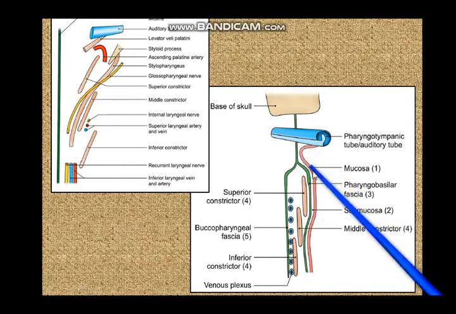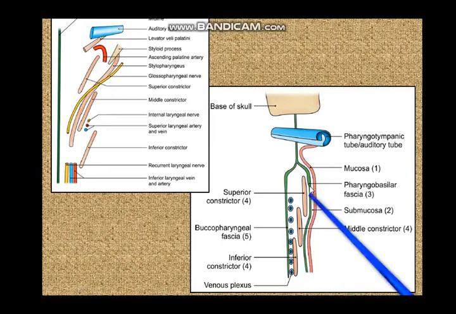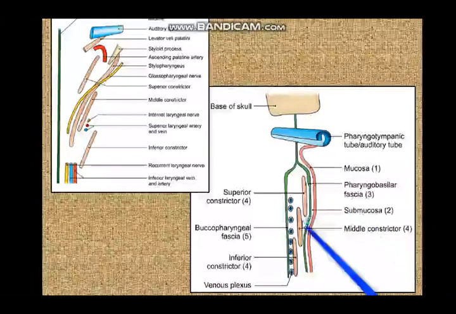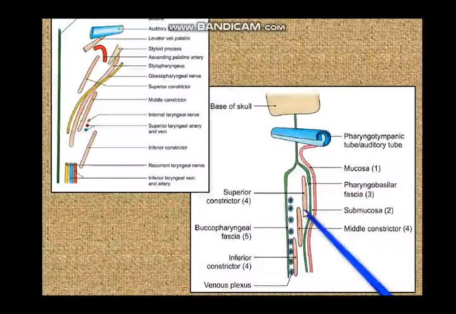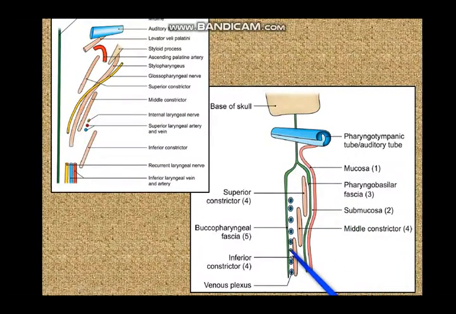So here you have the mucous membrane of the pharynx and the pharyngobasilar fascia. Again we can see that the muscles of the pharynx are sandwiched between the pharyngobasilar fascia inside and the buccopharyngeal fascia outside.